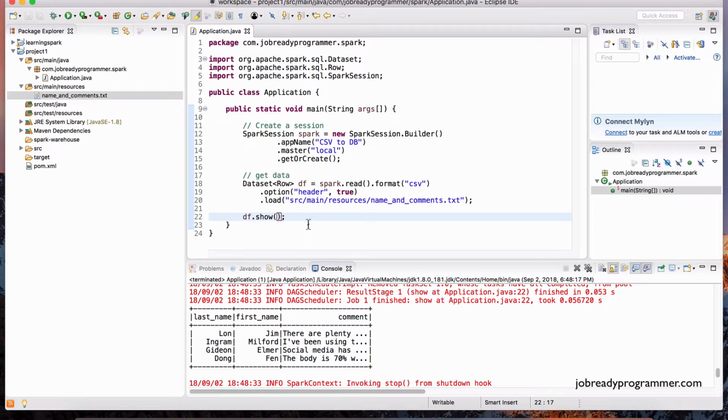You could choose to show a specific number of rows. So here we've got 4 rows. If I wanted to only show 3 rows, I could just put 3 in these parentheses. And when we run this application, we'll only see 3 rows of the data frame.